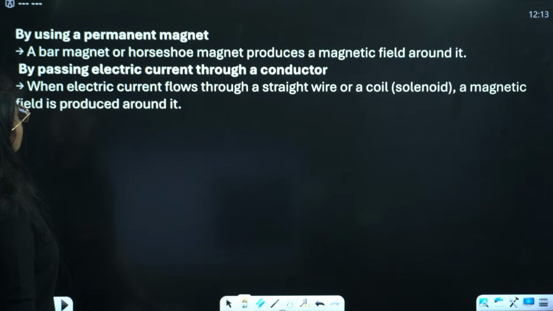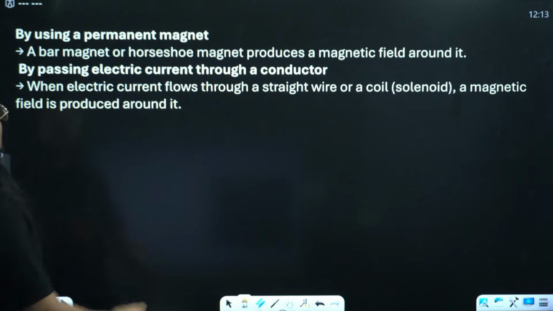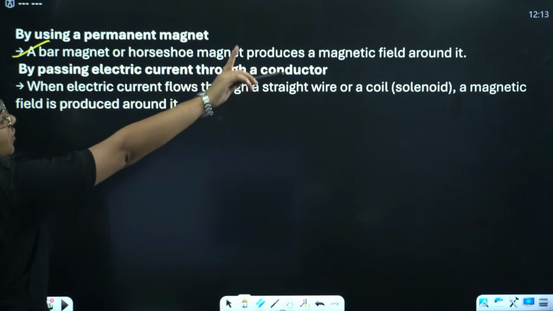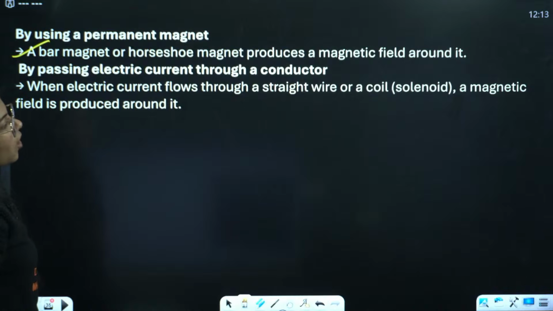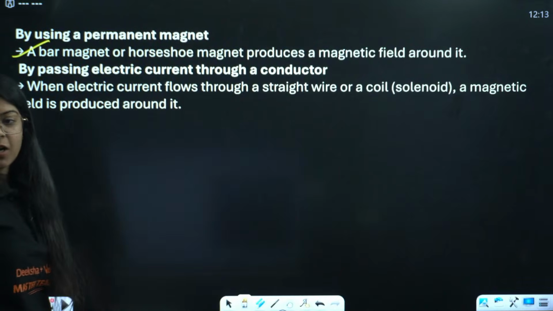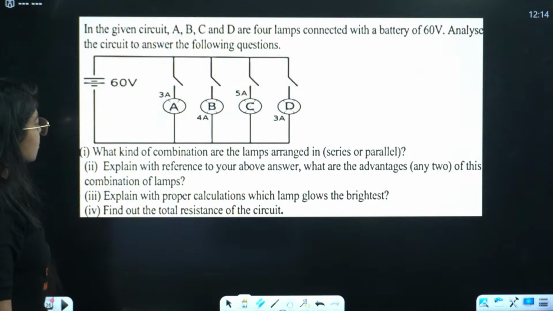By using a permanent magnet or by passing electric current through a conductor: a bar magnet or horseshoe magnet produces a magnetic field around it. When electric current flows through a straight wire or coil, a magnetic field is produced around it. This is the way you can write your answer. Okay, let's move on to the next question.